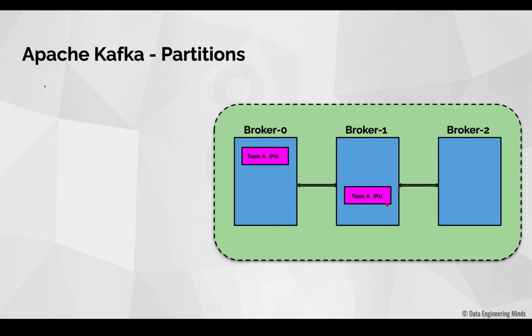That is, if a producer sends a message to this topic, the messages that are stored in this partition P0 will not be stored in this partition P1. Similarly, the messages that are stored in this partition P1 will not be stored in this partition P0. So partition is nothing but the unit of storage in Kafka.